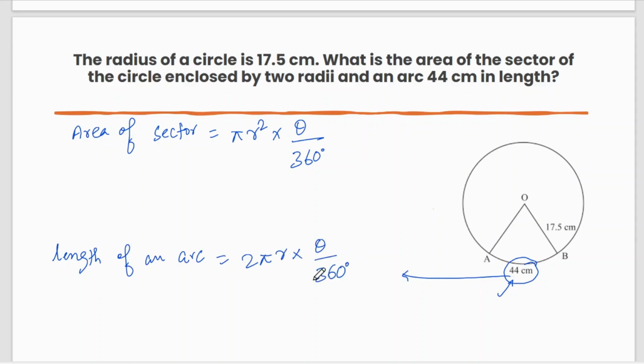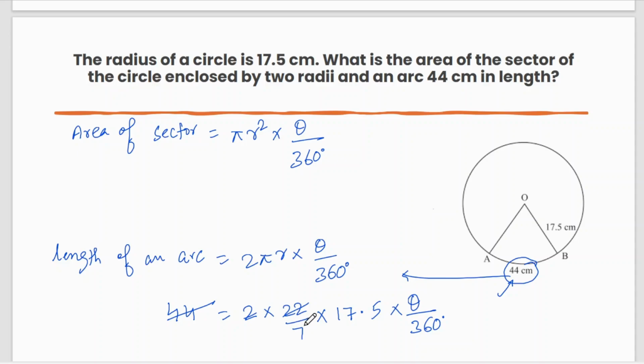Okay. Now, length of the arc is given as 44 centimeter equal to 2 into pi, value we can take at 22 by 7, into r is given at 17.5 and theta we have to calculate, by 360. Okay. Just calculate this. 2 into 22, 44, cancel out.